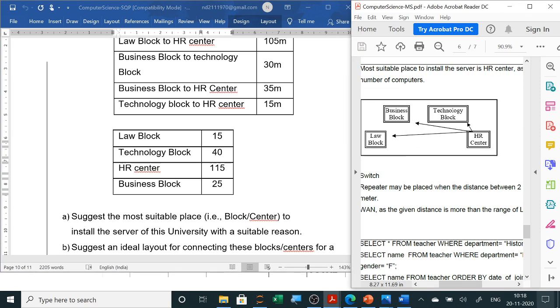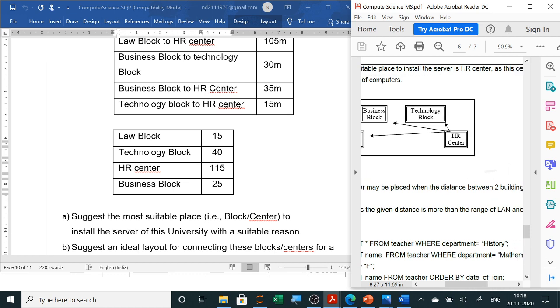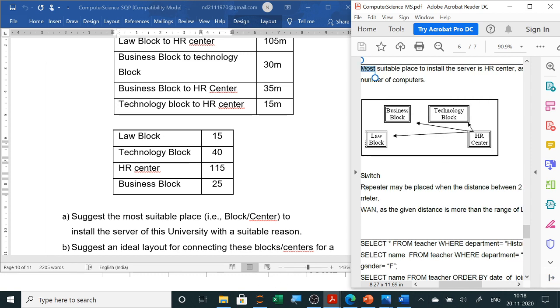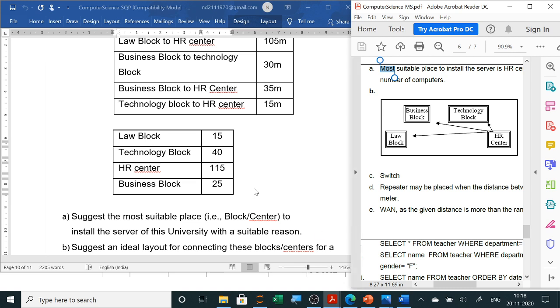It is given by CBSE. See here the answer. The most suitable place to install the server is HR center. Only HR center also if you write, and then the justification you can write below that: as this center has the maximum number of computers, that is 115, which is the maximum among all the blocks. So that is the answer.